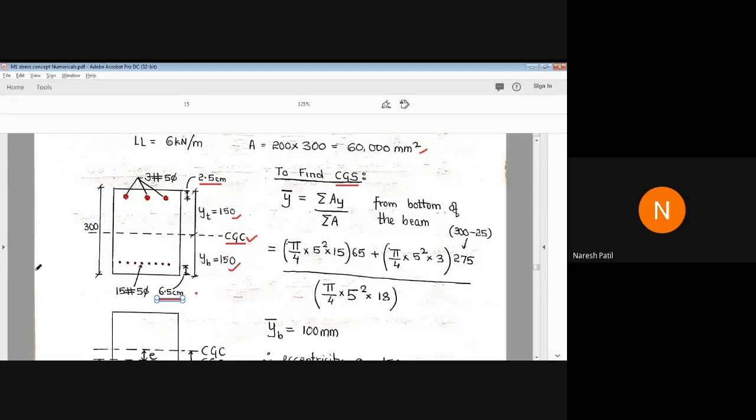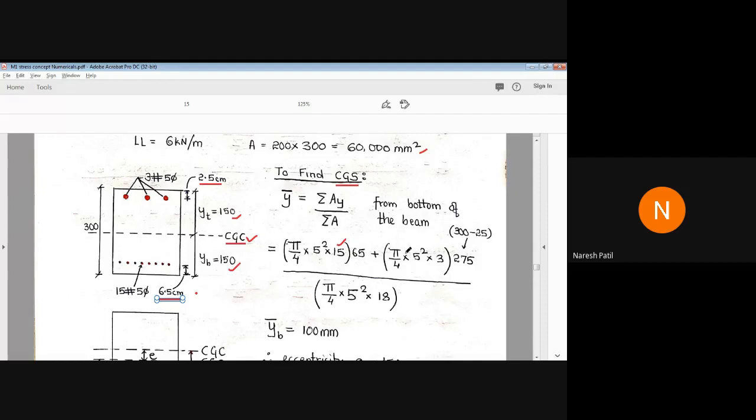Okay. So for that, you have to find out by using y bar is summation of A y divided by summation of A. Now we have to consider from the bottom of the beam. So you can see pi by 4 into diameter squared into 15 number of cables. What is the distance from the bottom fiber? 65.